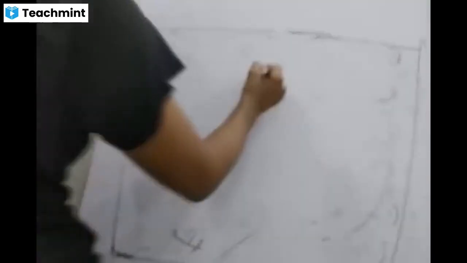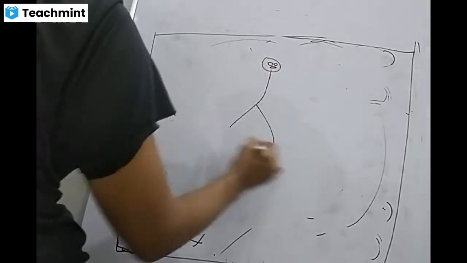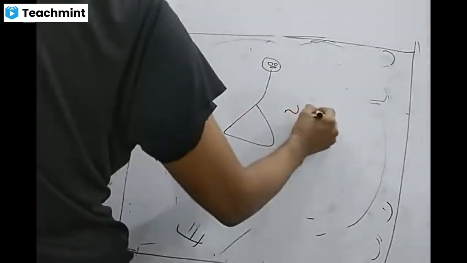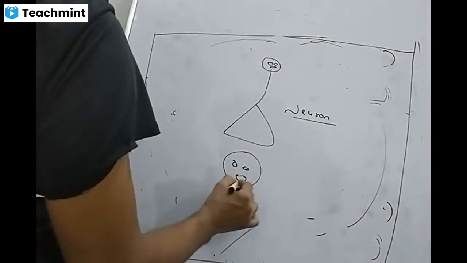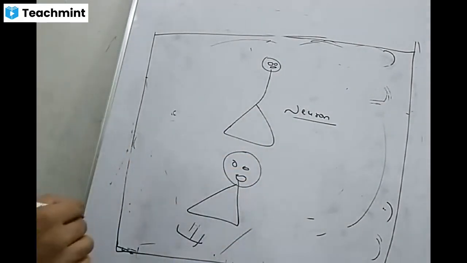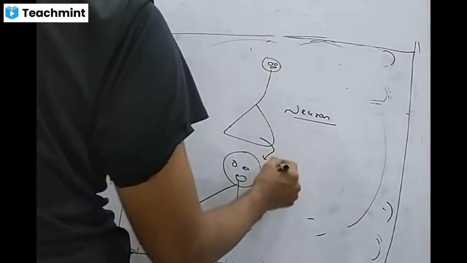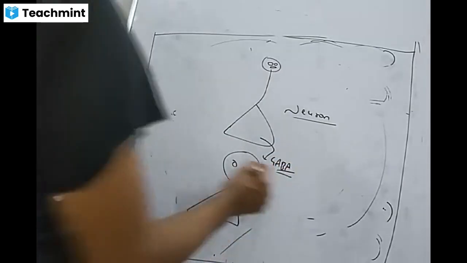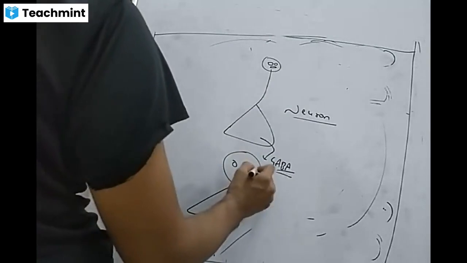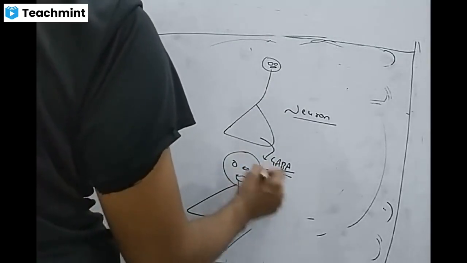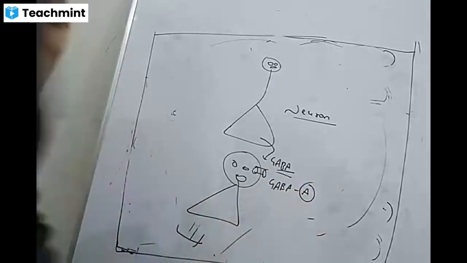So how does GABA act? In the CNS, suppose this is one neuron, and this is another neuron. From this neuron, what comes out? GABA. This molecule is normally present in the CNS, and the other neuron has something called the GABA A receptor.